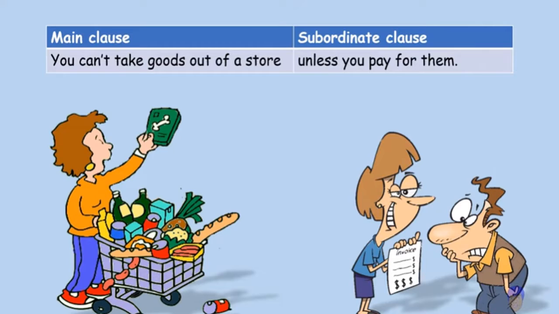Now, you can't take goods out of a store unless you pay for them. So the main clause is you can't take goods out of a store. It can stand by itself. Unless you pay for them is a subordinate clause that cannot stand on its own. It needs something else. So thus the mother clause and the baby depending on the mother. The main clause would be the mother and the subordinate would be the baby. The baby cannot survive on its own without the mother.